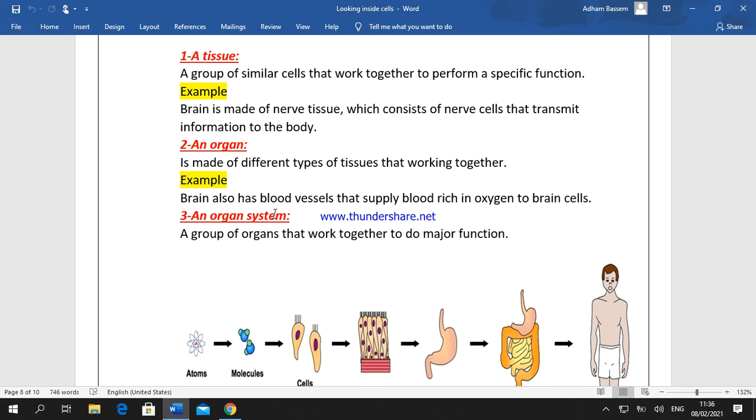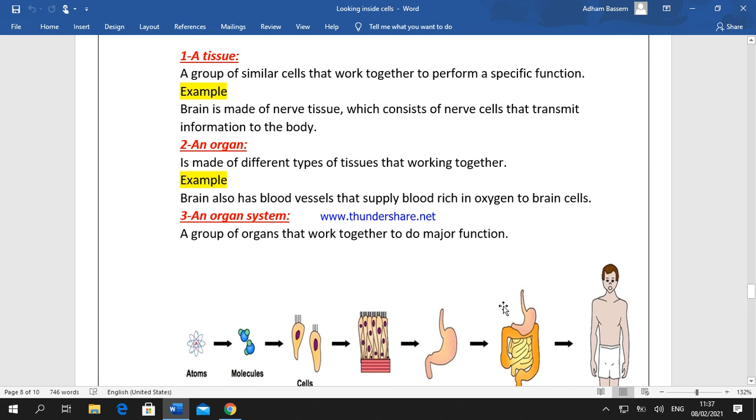When organs are grouped together, they form an organ system: a group of organs that work together to do a major function. As we see in front of you, this is the stomach, large intestine, small intestine, and esophagus.